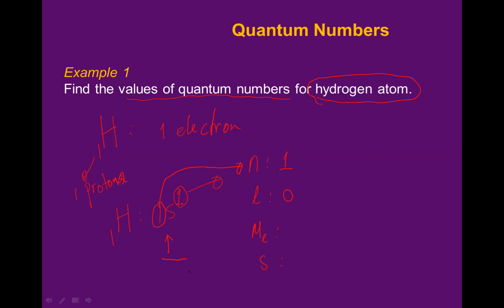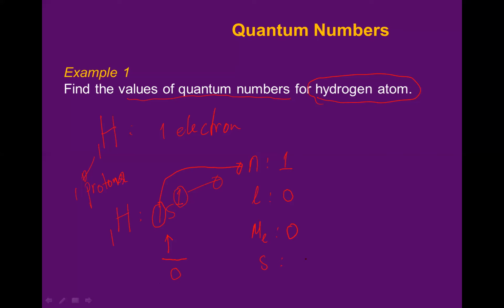How do you get ml? The possibility of ml is the possible orientations of the orbital. Now s only has one orbital. What is the value for ml here? Is it 1? Are you sure? If it's only 1, the value must be 0, not 1. So the value of ml is 0 here.